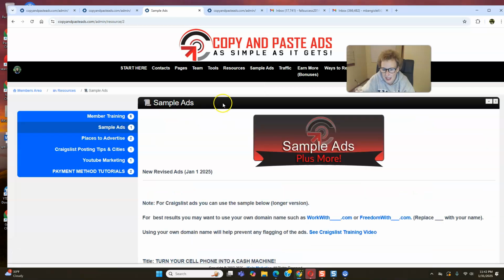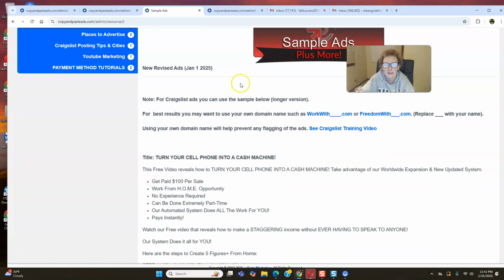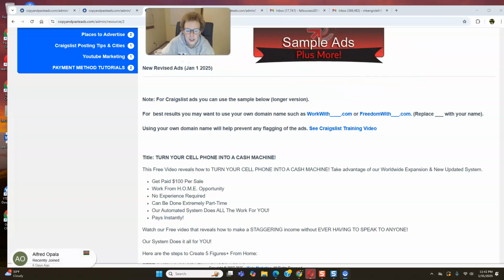Here's some sample ads, folks. Very easy. These have all been updated, as you can see, January 1st, 2025, new revised ads. Very, very exciting. These work like a charm. You'll just scroll down, folks. There's so many ads. You're never going to have to worry about running out of ads or having an ad supply shortage. And the beautiful thing is, folks, these resources, these ads, you can modify them and tweak them, edit them, and go and use them for other home-based business opportunities.